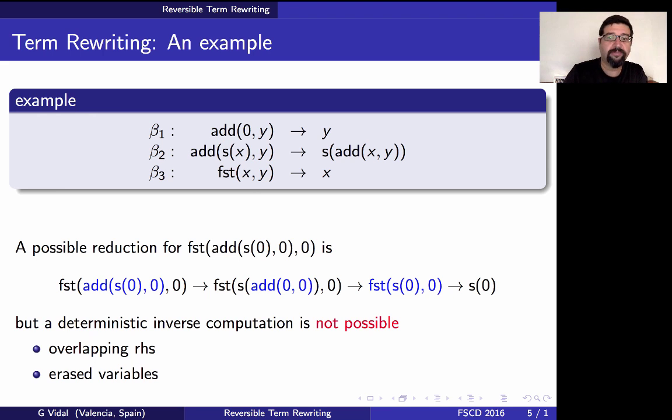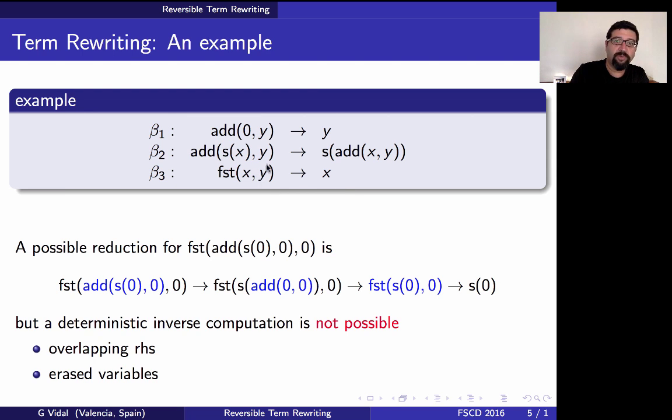On the other hand, even if we know the rule and the position, there's still something that we don't know. Consider, for instance, the last step with the third rule. If we go backwards, there is one variable here, this variable y, which is called an erased variable because it occurs in the left-hand side but not in the right-hand side.